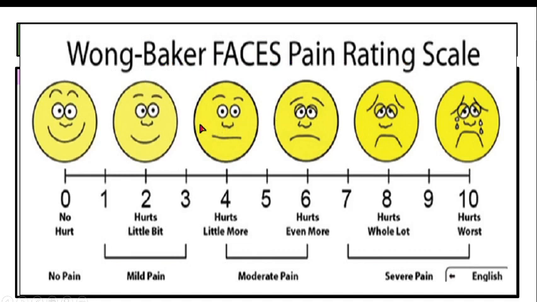So this is usually used for children who cannot assess this. So what we do is we use this face scale. Looking at the face, we assess to what extent the patient is having pain. So this is no hurt, then hurts a little bit, from 1 to 3 hurts a little bit, so that is mild pain. 4 to 6 is hurts little more, hurts even more, that is moderate pain. Severe pain is 7, 8, and 9 is worst. Okay, so here the child also will be shedding tears. So this is Wong-Baker's faces pain rating scale.